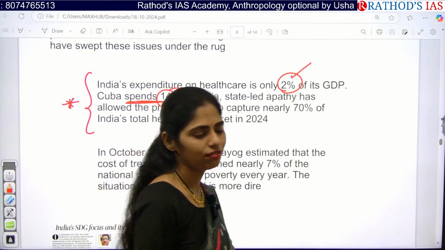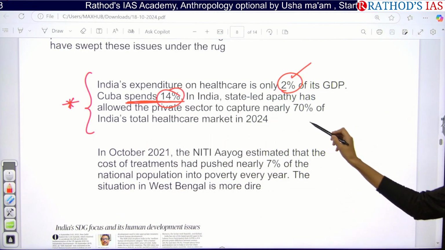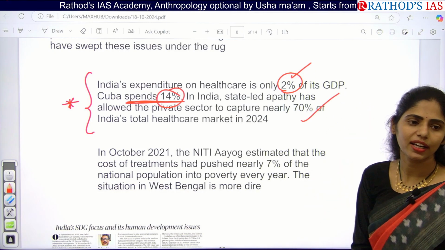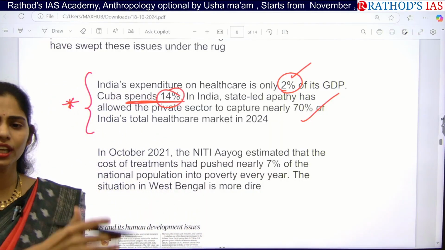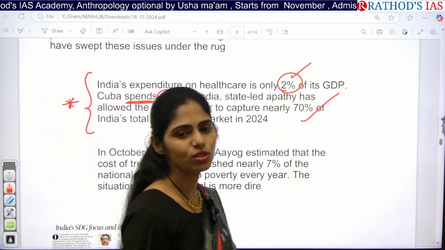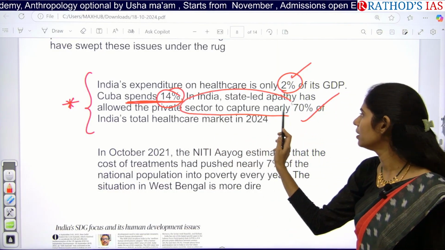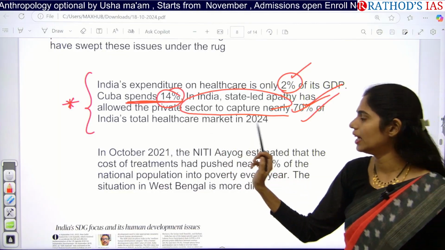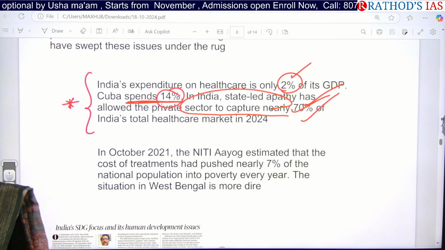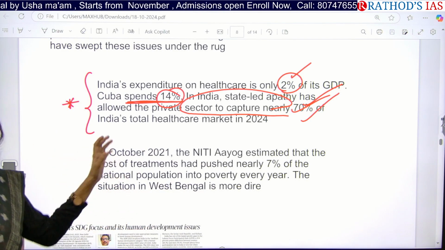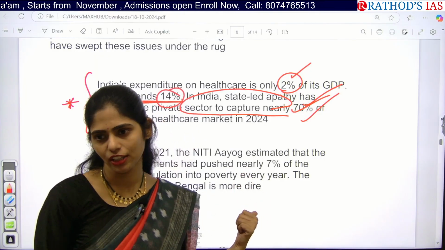One more fact you have to know is that in India, private players capture the healthcare market more than the government. If you see Hyderabad city itself, in any gully you will see at least one hospital. Because of this private capture, nearly 70% of India's total health market is occupied by the private sector. The private sector always works for its profit, not for public service. Again, that is one important problem that leads to poverty in India because of health issues.